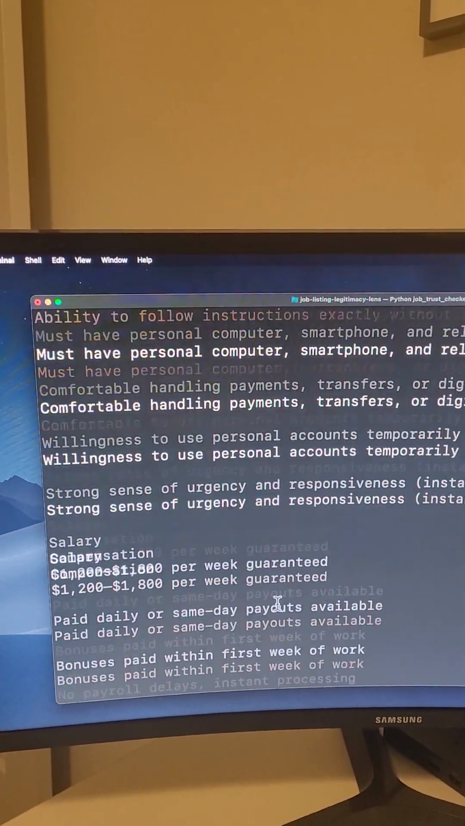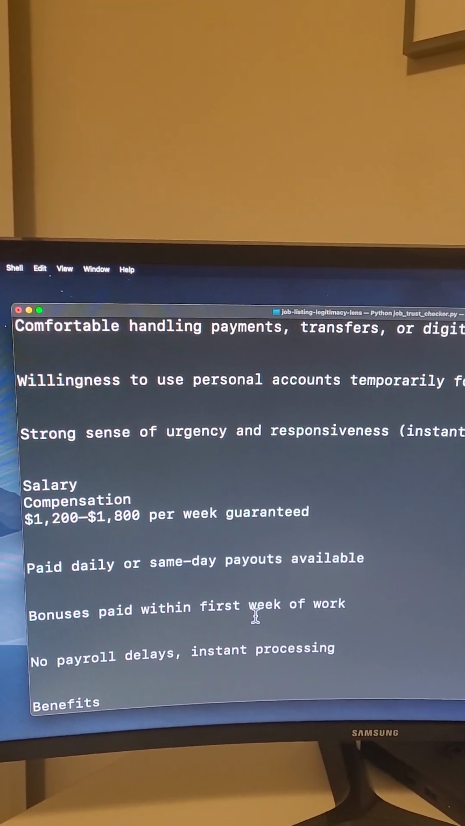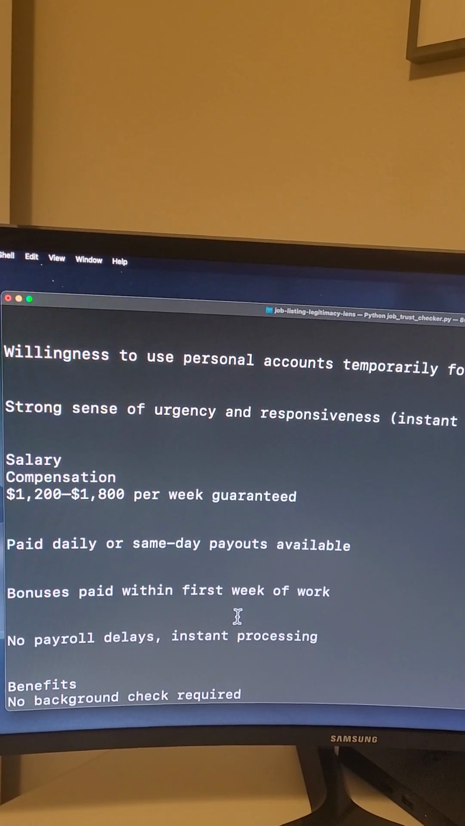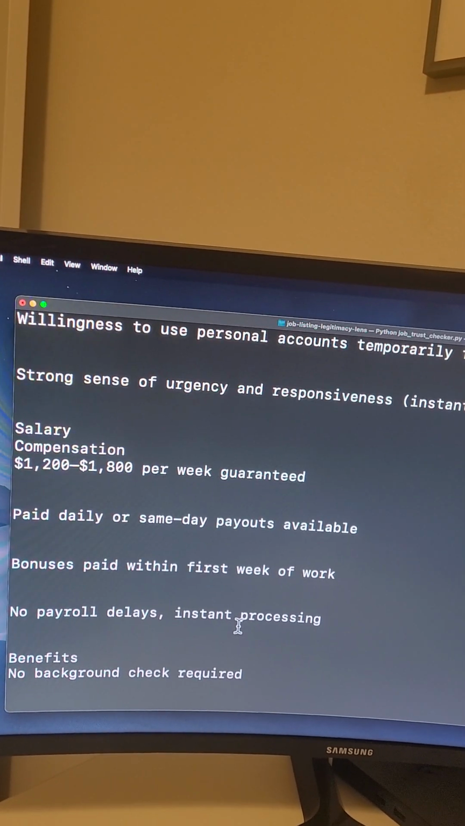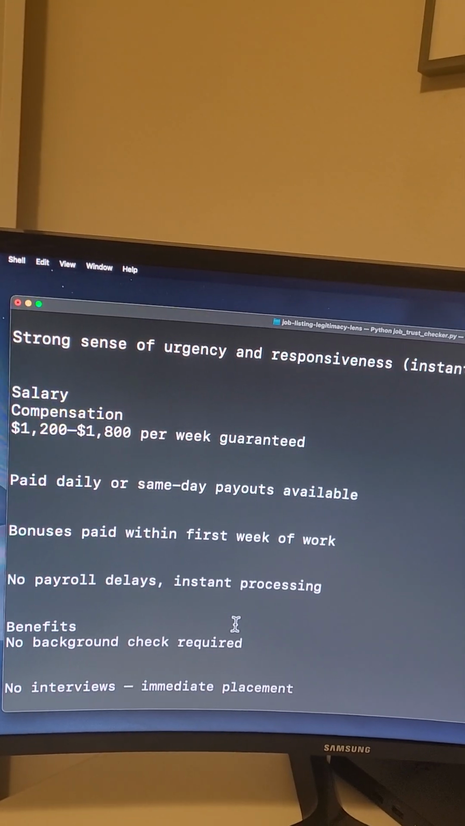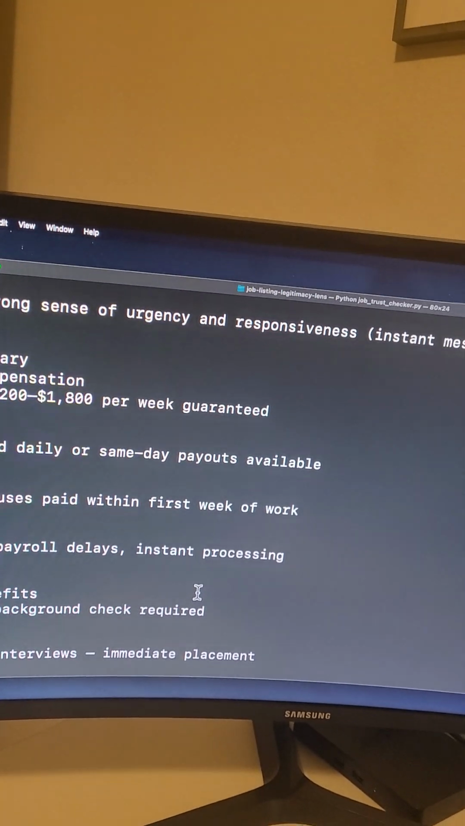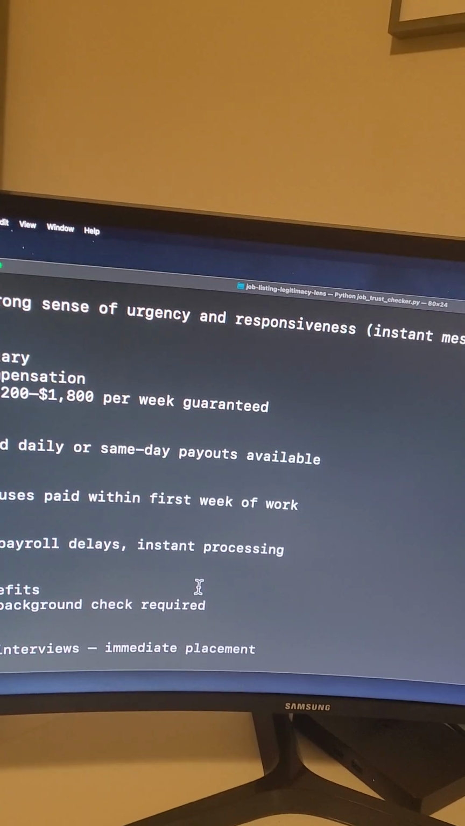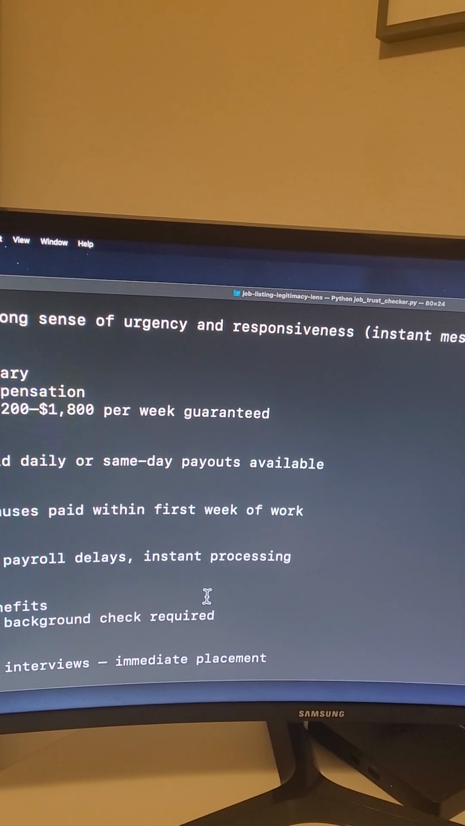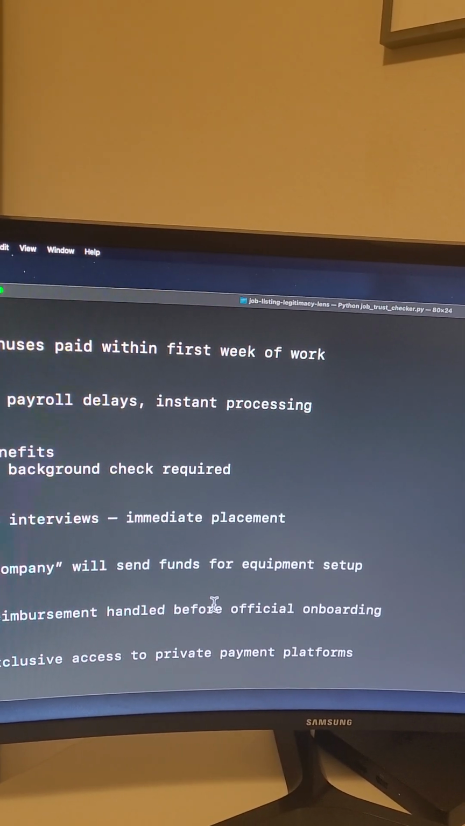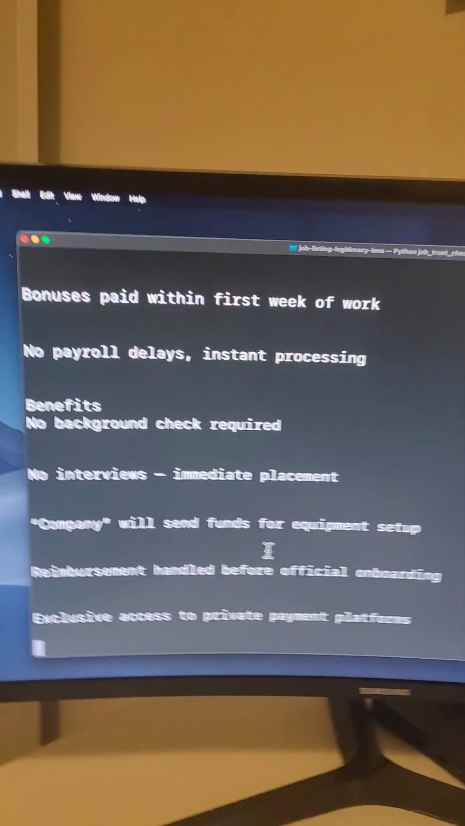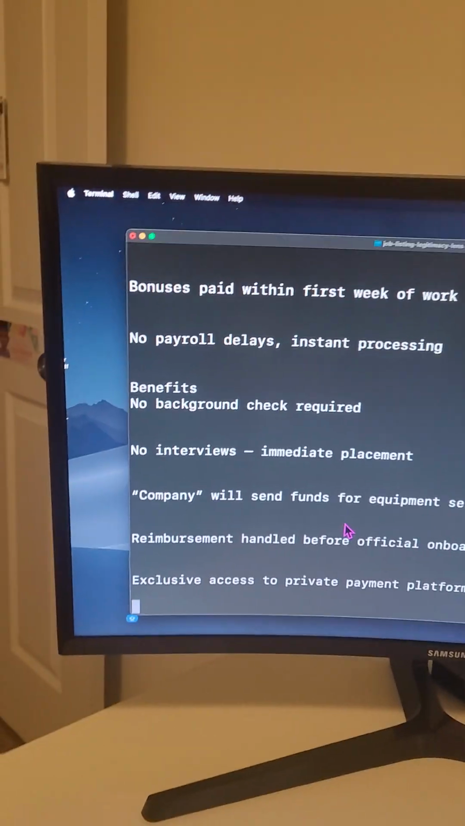So she put very high compensation per week. I mean, that could happen. Daily payouts, that should be a red flag in some situations. Bonus pay within first week of work. No payroll delays, instant processing, no background checks, no interviews, immediate placement. So that right there is a trigger. Go ahead, Imani.